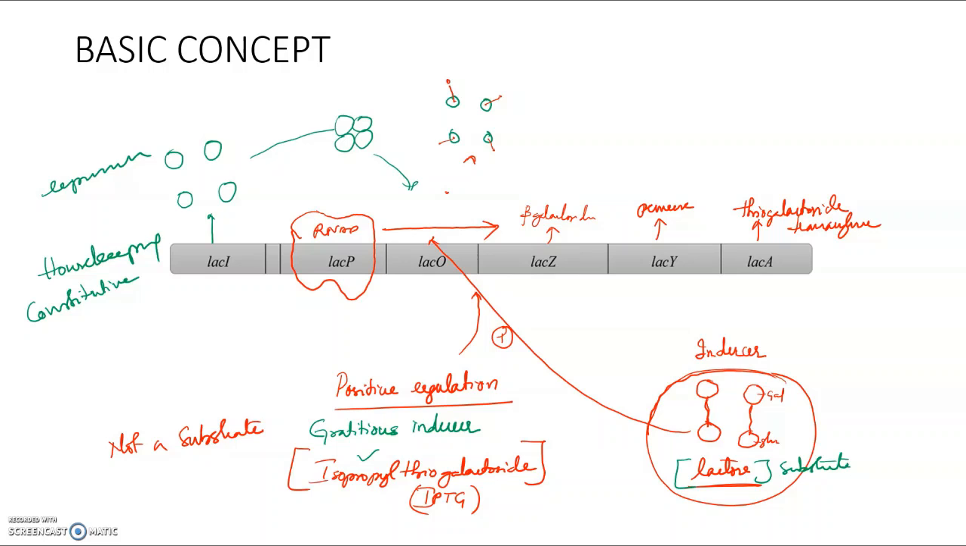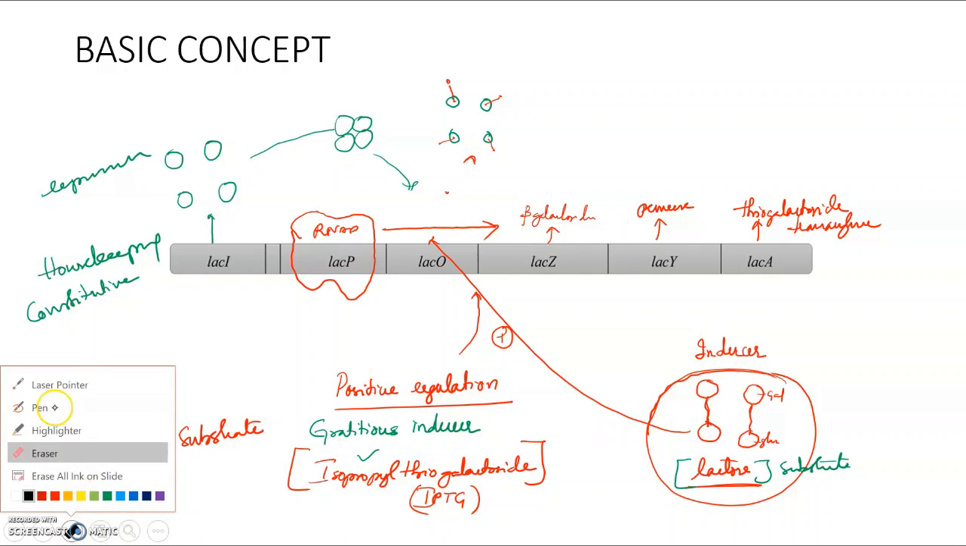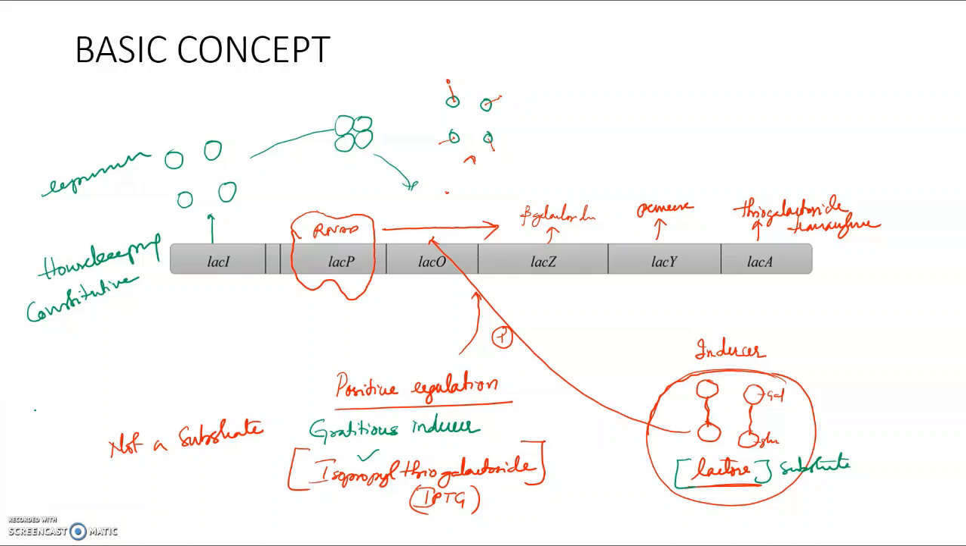Not just the substrate, but also other substances like isopropyl thiogalactoside can induce this change. That is why it is called a gratuitous inducer. Okay. Now, not only lactose, but bacteria can also use other substances like glucose. Glucose is the principal substrate. Whenever glucose is there, bacteria will not utilize lactose.